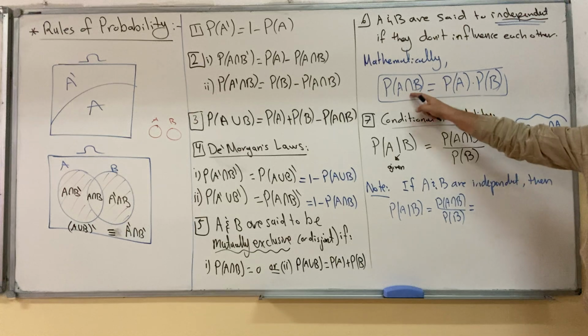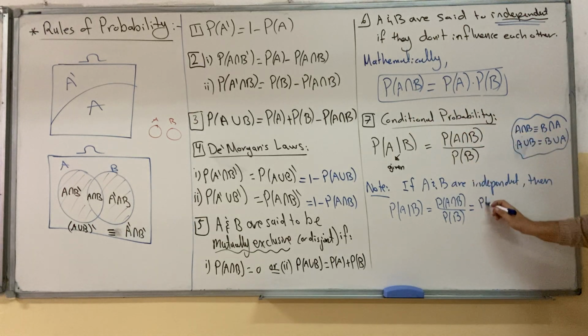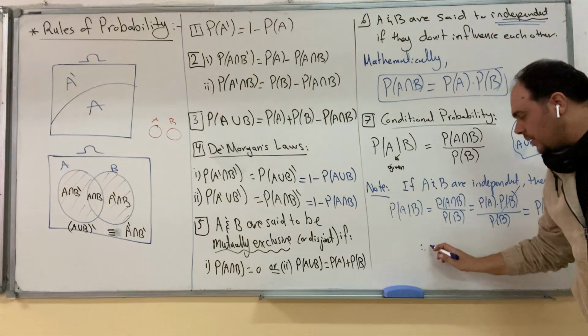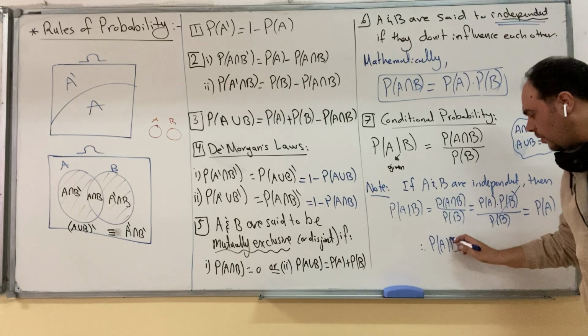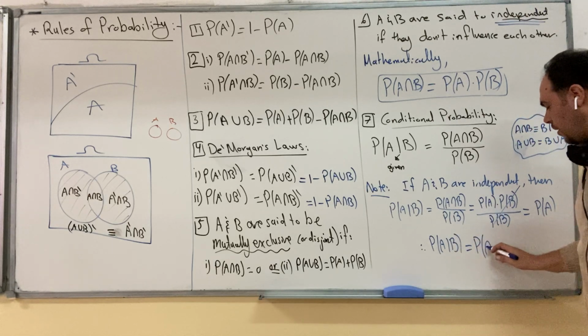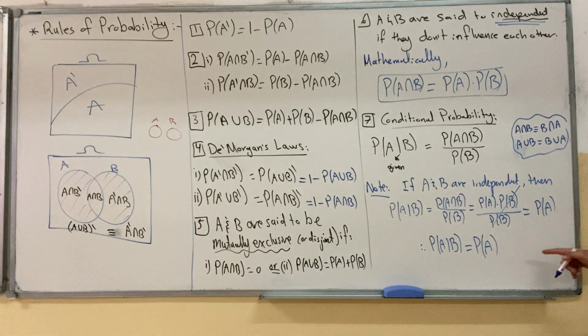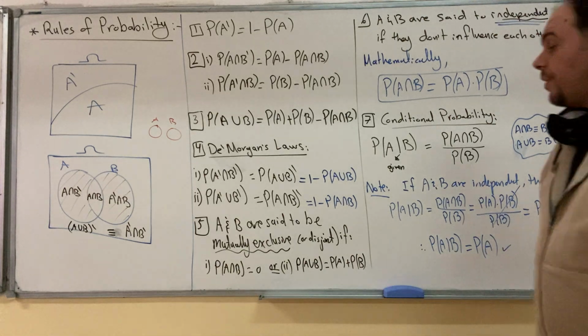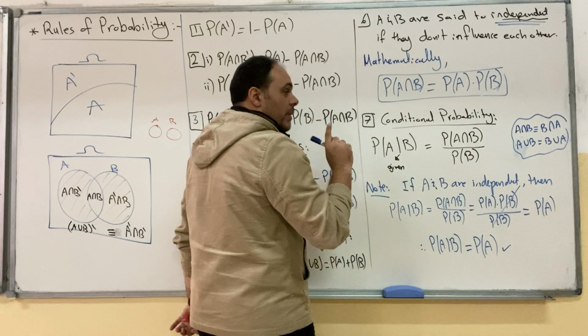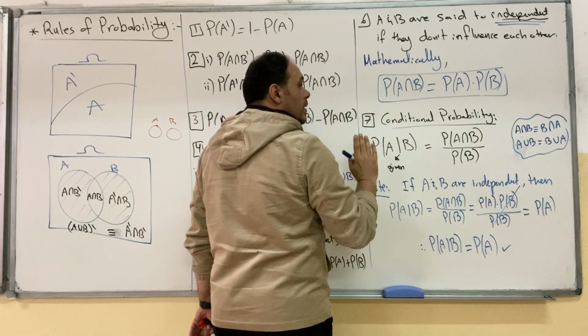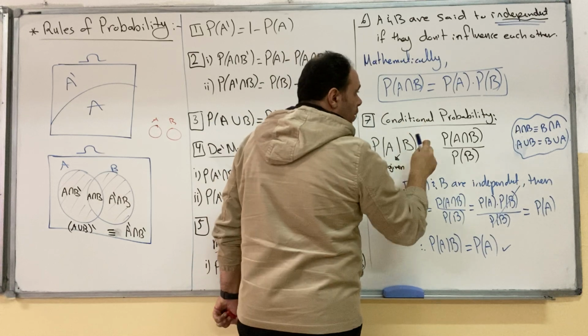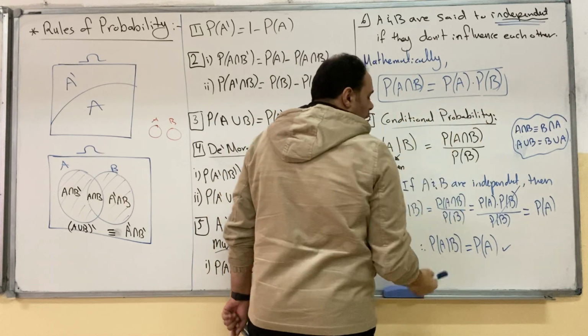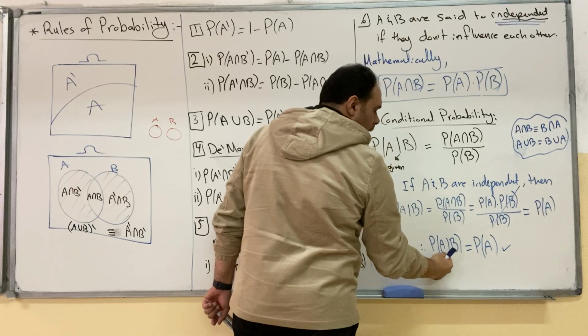But when they are independent, the intersection can be replaced by probability of A times the probability of B over probability of B. Probability of B cancels with probability of B, so it's probability of A. Thus, if they are independent, probability of A given B is equal to probability of A. This is another condition for independence. So we know that A and B are independent if one of these conditions is satisfied, one of them is enough. The intersection equals P(A) times P(B), or the given equals P(A).